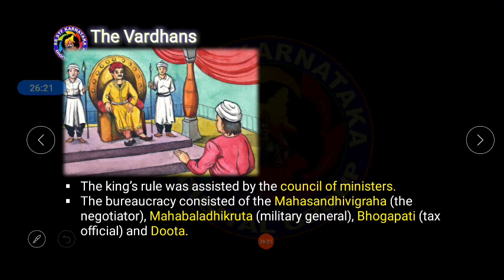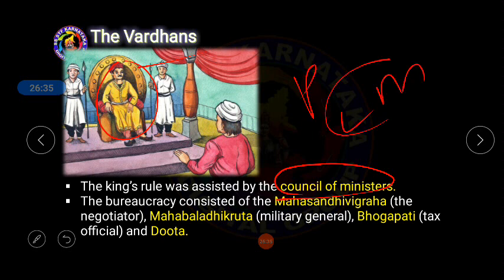Now let us understand how the Vardana administration was carried. Obviously, Vardana rulers were the supreme rulers in their kingdom, and the king's rule was assisted by the council of ministers. Same system as we have in India: the prime minister and the council of ministers. The council of ministers used to help the prime minister to rule the country. In the same manner, the council of ministers used to help the ruler, that is, the king.